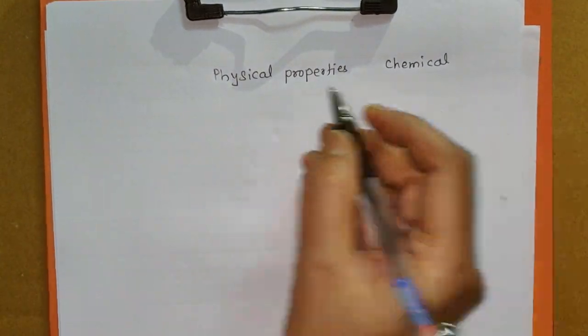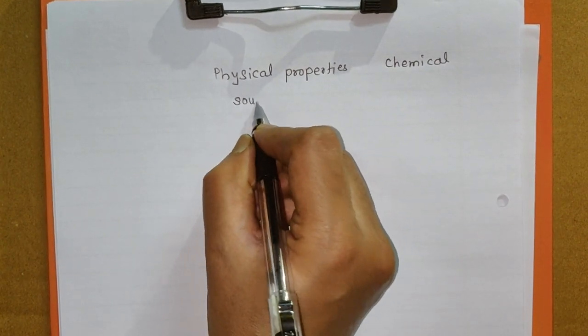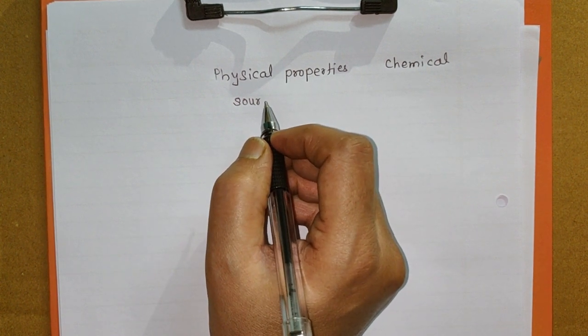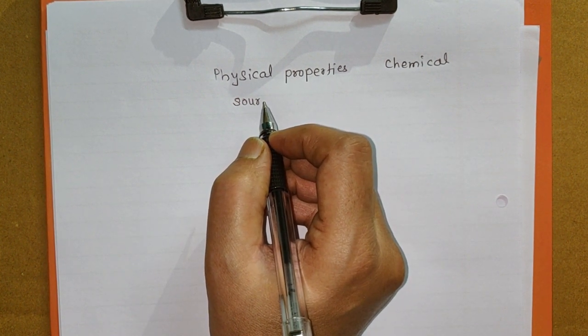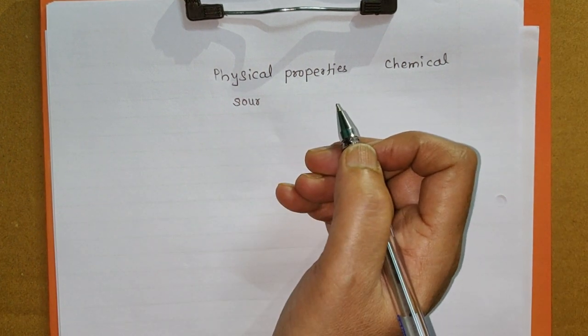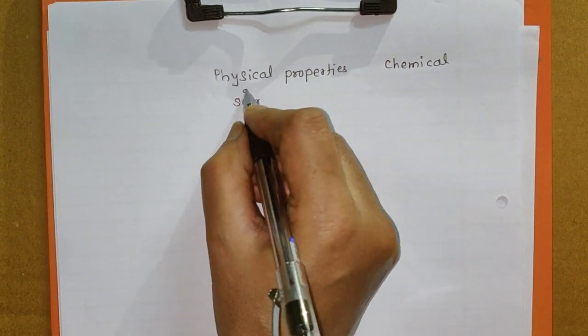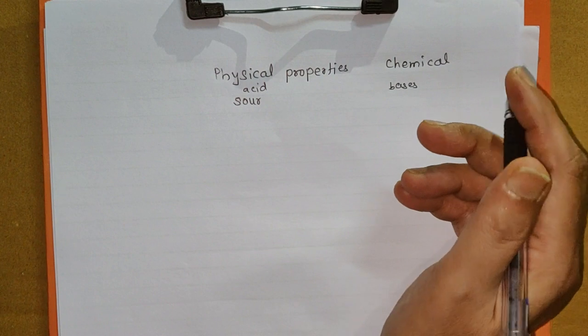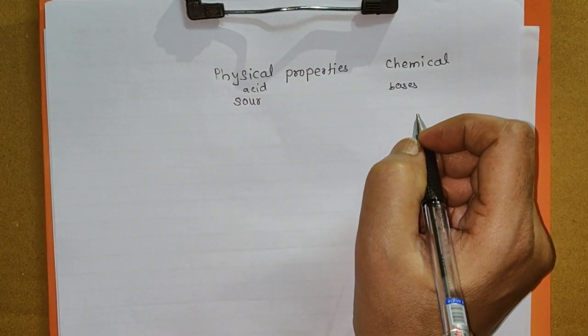Acids are sour in taste. For example, lemon contains citric acid and vinegar contains acetic acid. They are sour in taste. And bases are bitter in taste.